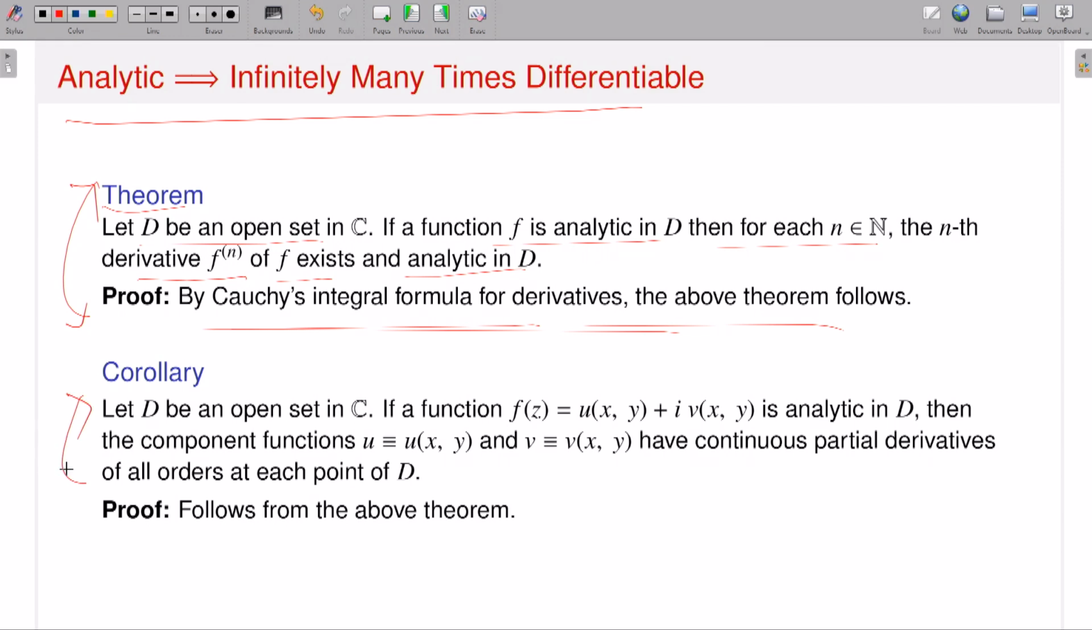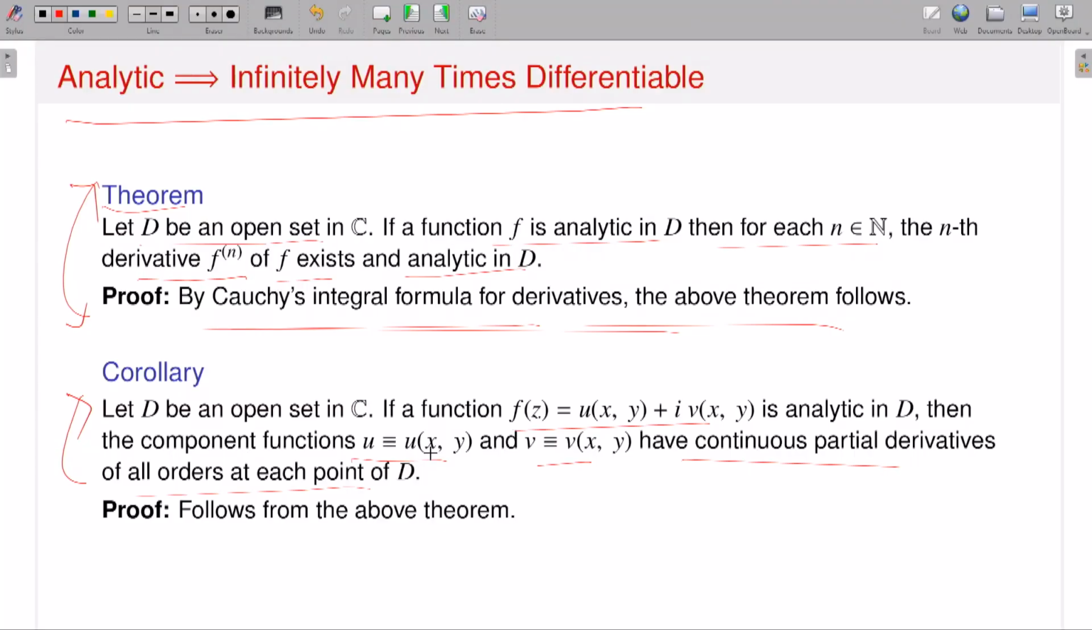Let D be an open set in C. Suppose you have a function f of the form u plus iv which is analytic. Then the component functions u and v have continuous partial derivatives of all orders. Well, it is also clear from the statement. Now if f is analytic, that means what? u and v first order partial derivatives will exist and they are continuous, right? That I know by the sufficient conditions for differentiability.